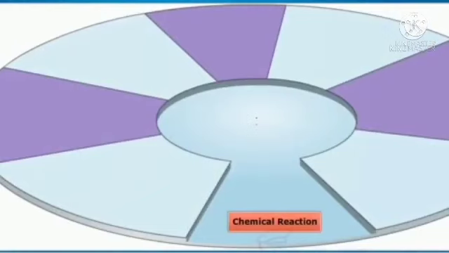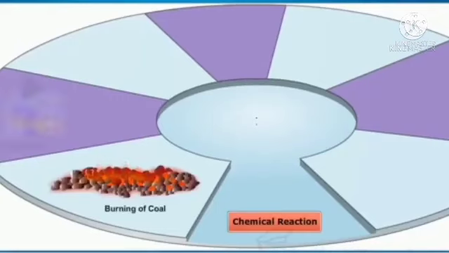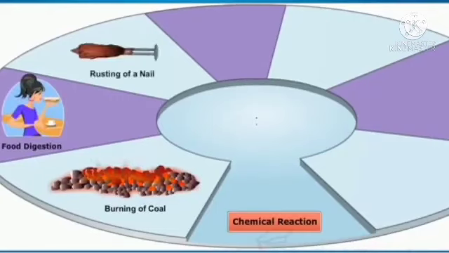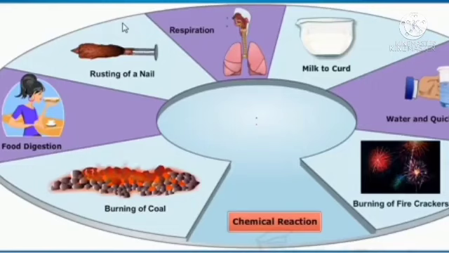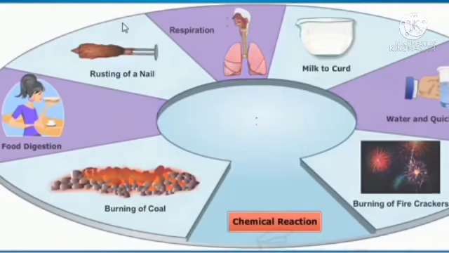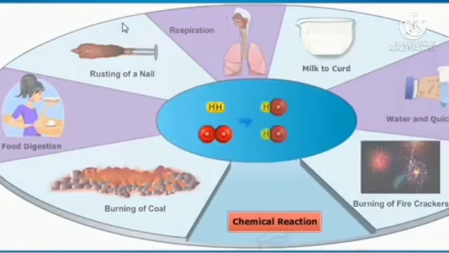Chemical reactions are involved in our daily life situations. For example, coal is burned, food gets digested in our body, an iron nail is exposed to humidity and oxygen, we respire, milk is converted into curd. But how do we know that a chemical reaction took place?